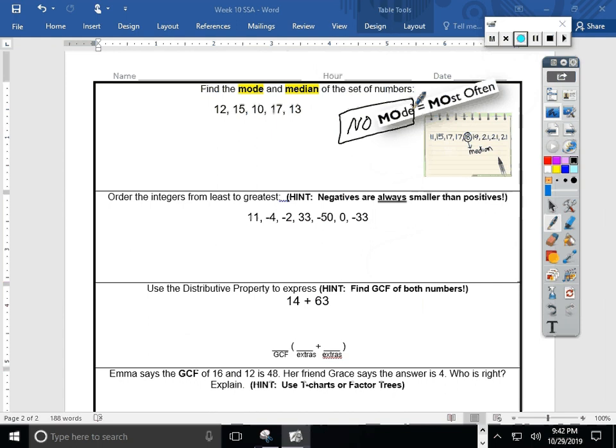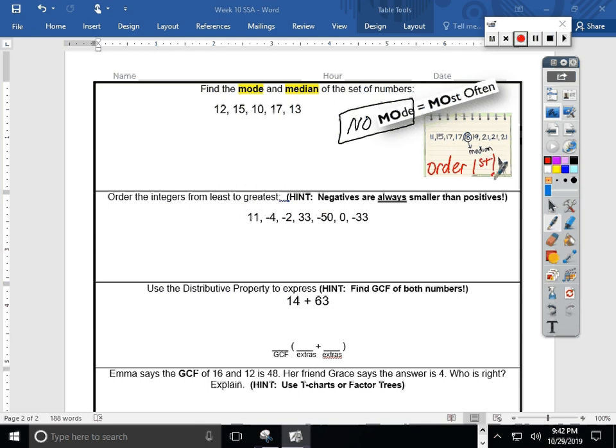Next it says median, and it only shows me an example. I want you to notice really carefully, what did they do with their numbers? 11, 15, 17, 17, 18, 19, 21, 21, 21. Oh my gosh, it looks like they kind of put them in some sort of an order, right? I notice that the numbers are going from smallest to largest. Oh, from least to greatest. We need to order our numbers. So let's write a reminder. Order first. It's the first thing we have to do.